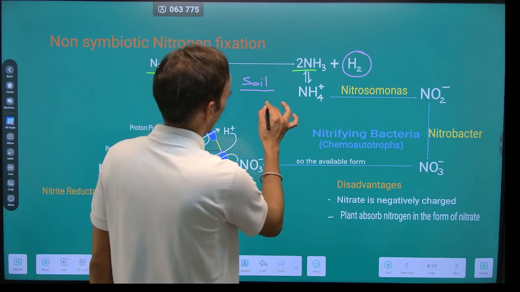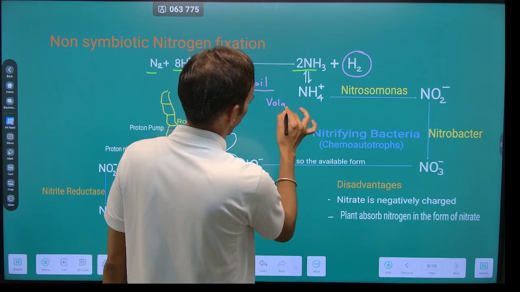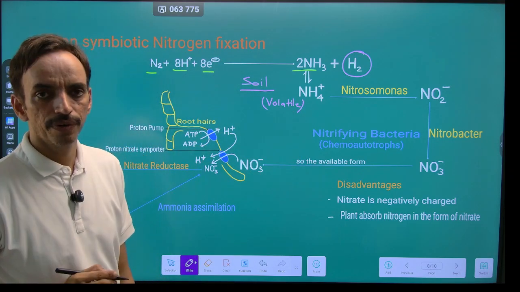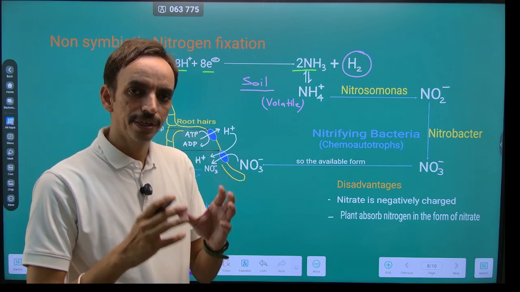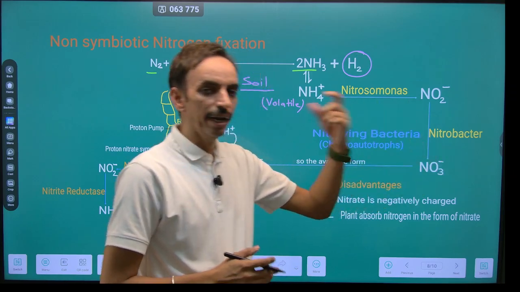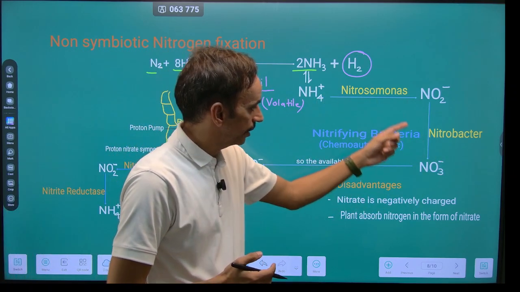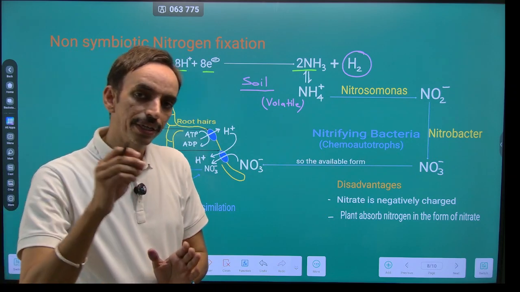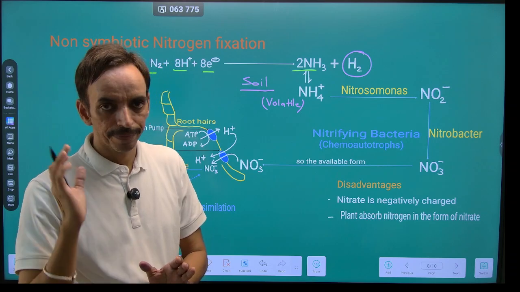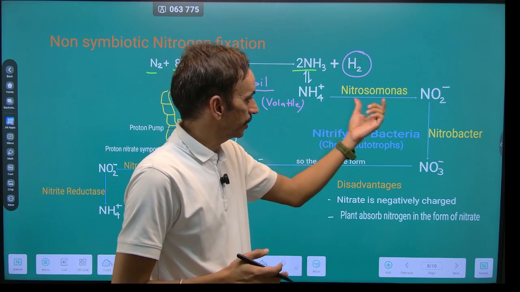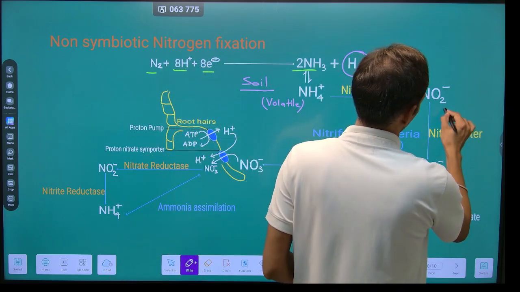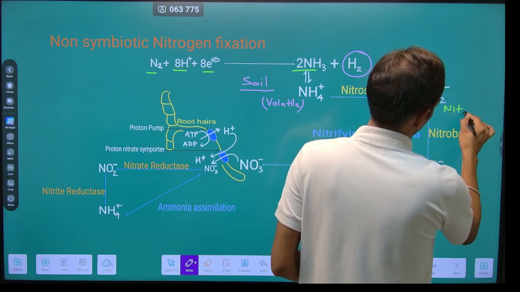This ammonium is highly volatile and cannot be retained in the soil for a prolonged period of time. But if free living bacteria, nitrosomonas and nitrobacter, are there, it will be converted into the absorbed form, or a form which can be retained in the soil for a prolonged period of time. So ammonium, if there is a presence of nitrosomonas, will be converted into nitrite.